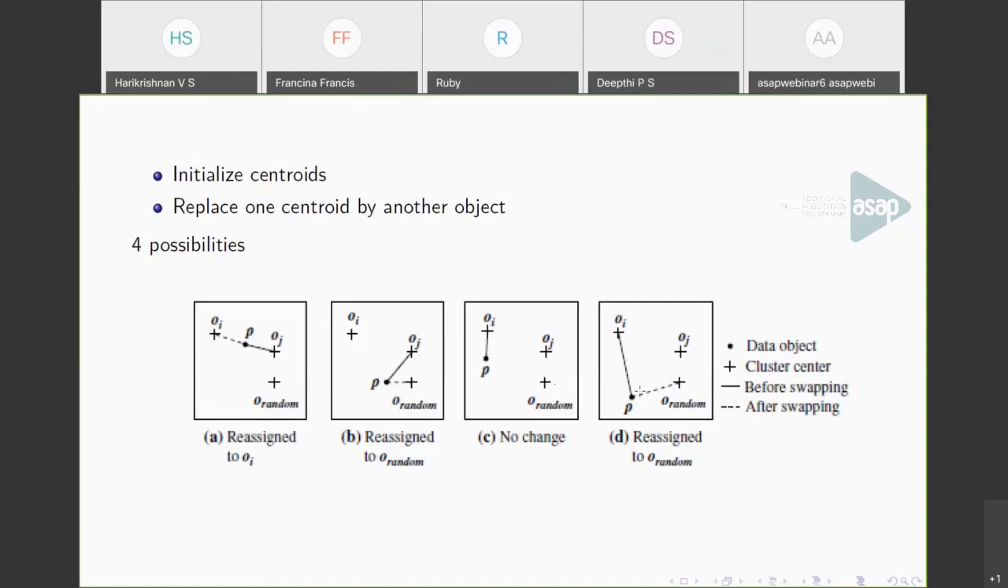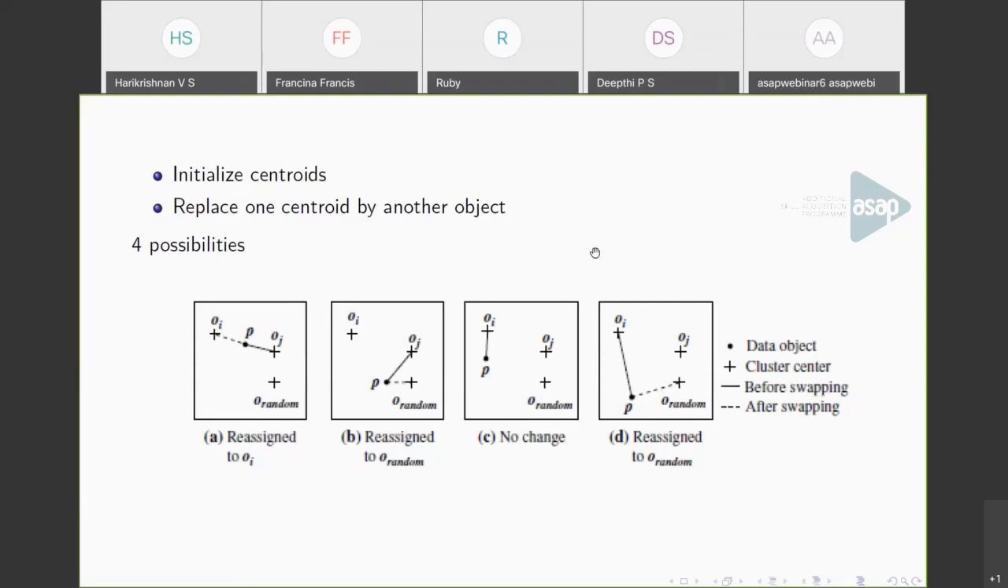And the final case is that OI and OJ are the initial centroids. P is initially assigned to OI, and we picked a point O random. We found that P is closer to O random than OI, so P gets reassigned to O random. This is the fourth case. So these are the four possibilities that arise when we replace one centroid by another object.